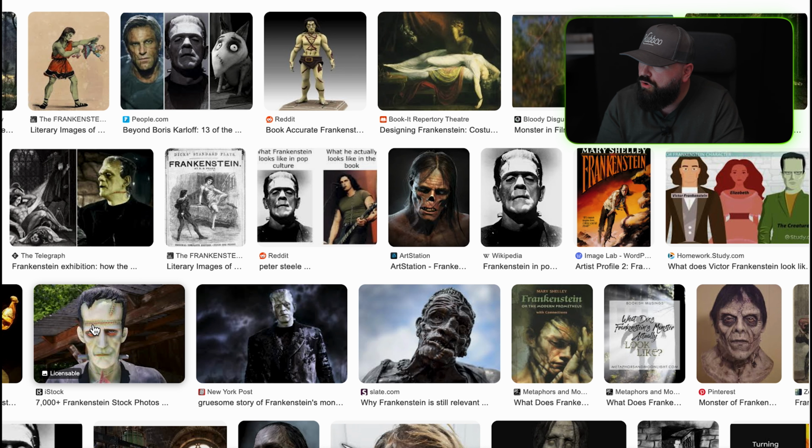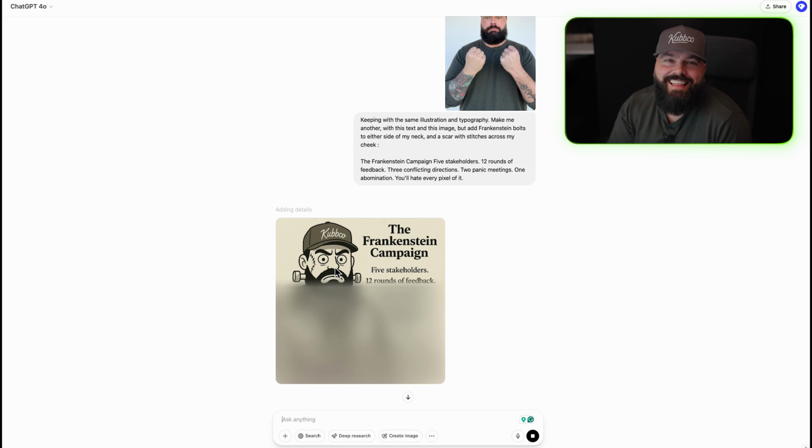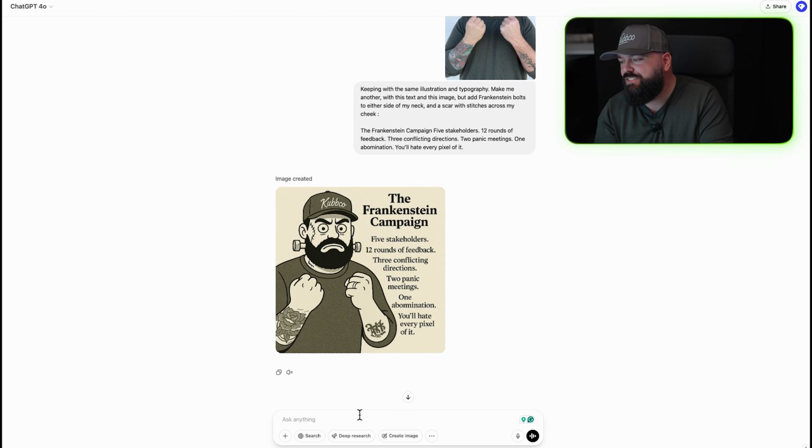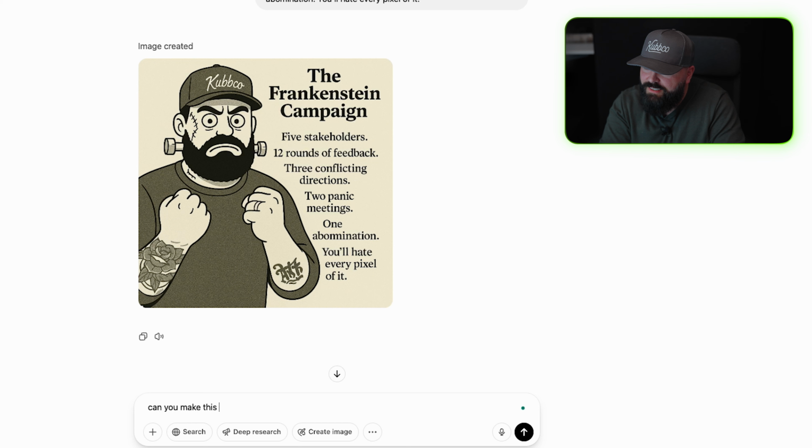Now we're messing up the format here, though, guys. See, this is the problem sometimes with ChatGPT. It doesn't remember the conversations that you're having, right? So now it's going to give me a square version, which I don't want. I love this, this is so good, you guys. It's just off on the aspect ratio. Can you make this 4:5 aspect ratio? I think this was going to mess it up.